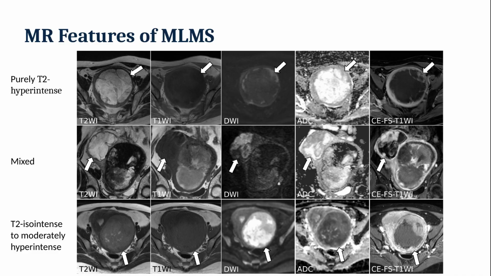In contrast, conventional leiomyosarcoma was usually isointense to moderately hyperintense. So when a uterine mass shows a high T2 signal together with a marbled appearance, myxoid leiomyosarcoma should be strongly considered, even if the ADC looks benign.